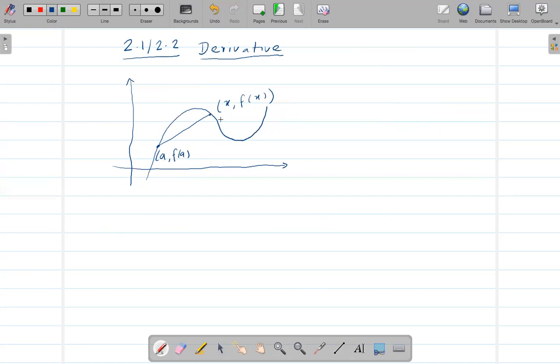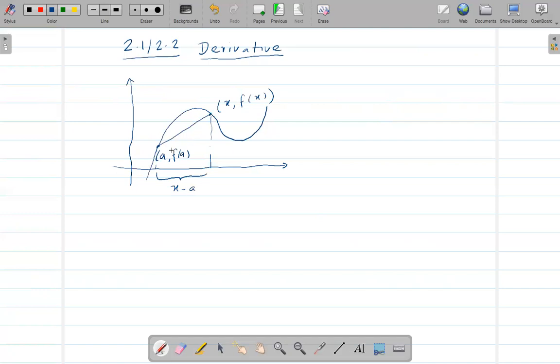So this is one point, this is another point. If this is a and this is x, then this should be x minus a, right?